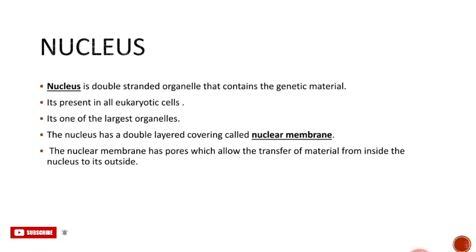Then the nucleus. The nucleus is a double-membraned organelle that contains the genetic material. It is present in all eukaryotic cells. It is one of the largest organelles and it has a double layer covering called the nuclear membrane. The nuclear membrane has pores which allow the transfer of material between the inside and outside of the nucleus, and it looks dark in the microscope, and it is a slightly rod-shaped structure when cell division occurs.